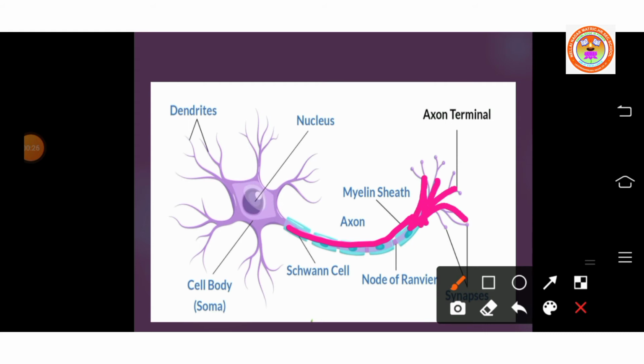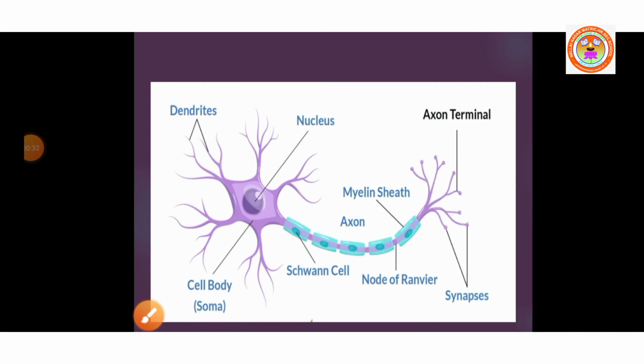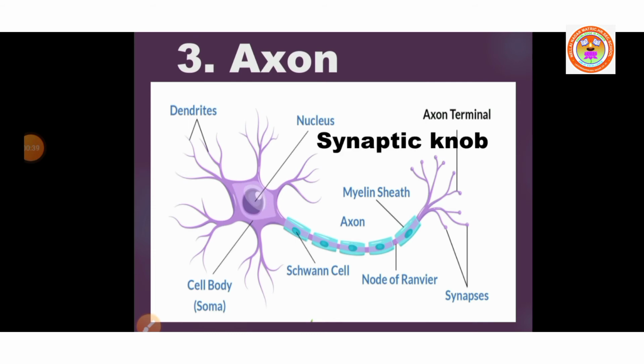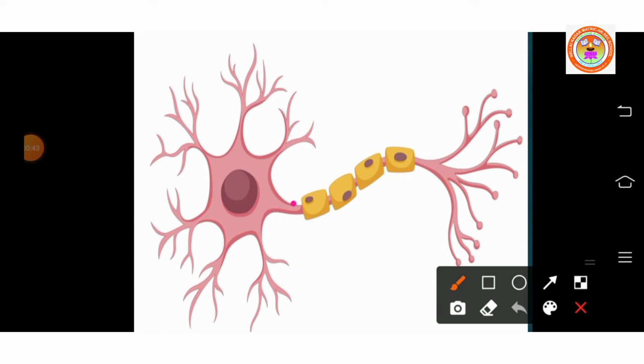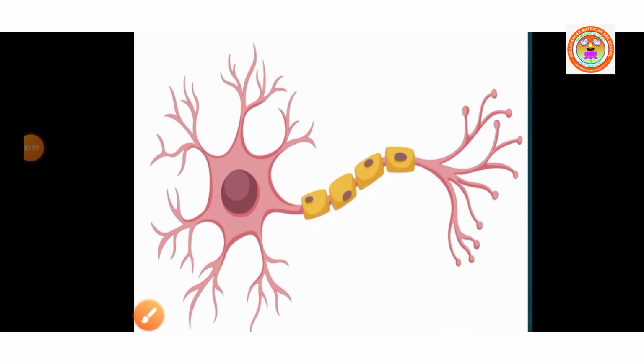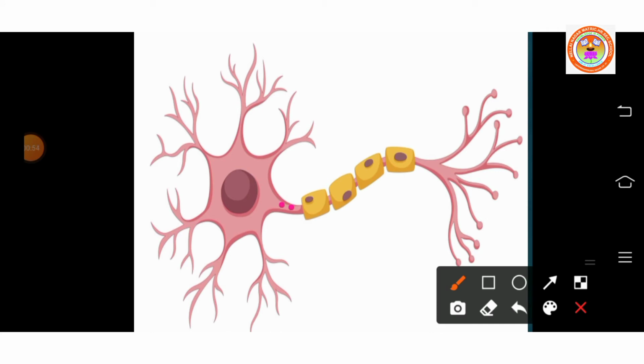These branches end up with a small knob-like structure, which is called synaptic knob. The plasma membrane of the axon is known as axolemma.